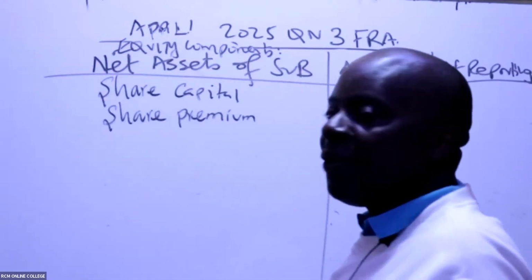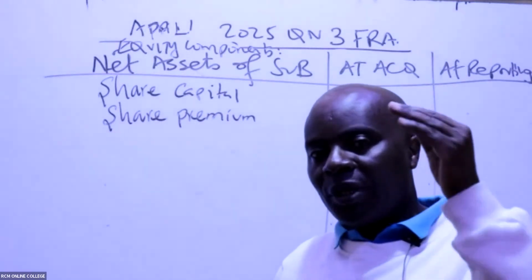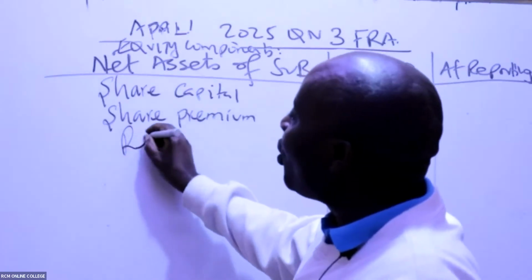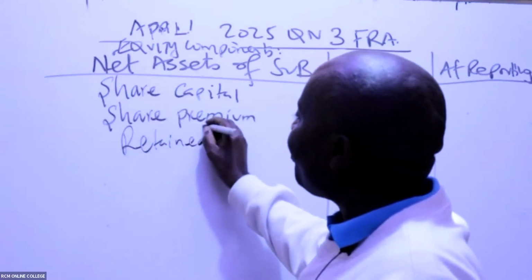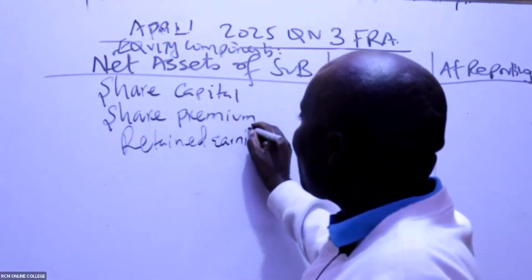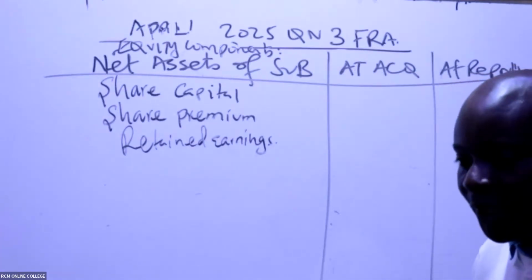And then, of course, we have retained earnings. Share capital, share premium, retained earnings: those are mandatory. And then, of course, we're going to have what we call fair value adjustments. But first of all, ladies and gentlemen, in this case here, let's work out these things together.